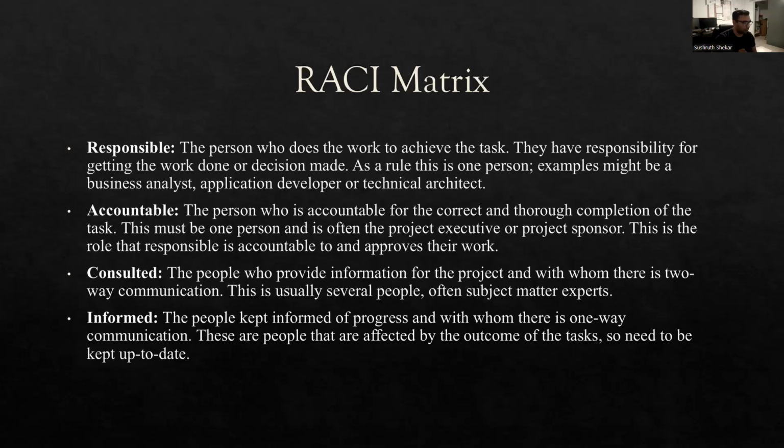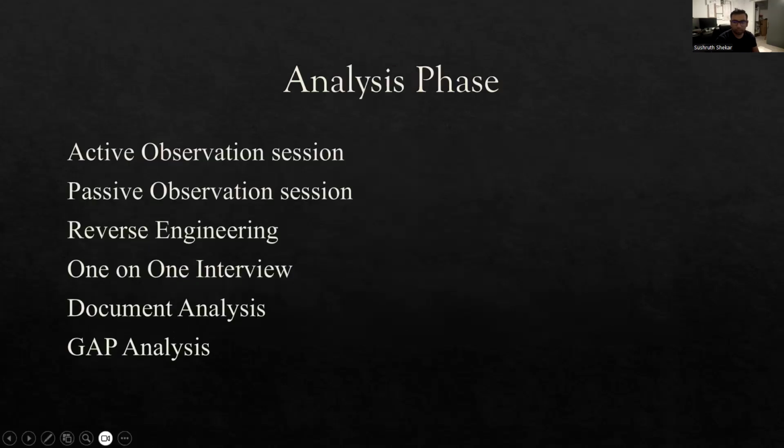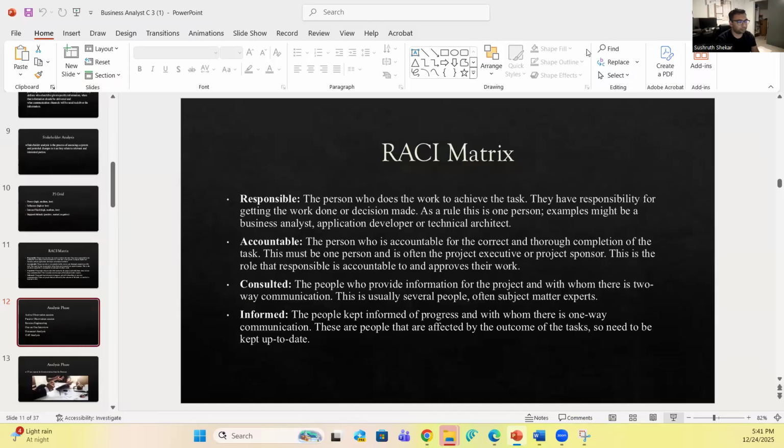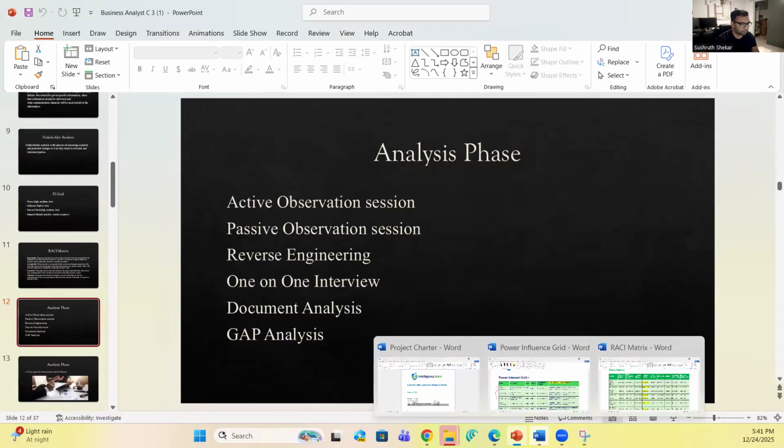So that is informed. Now we know what is responsible, what is accountable, what is consulted, and what is informed, and what these words mean in the context of an IT project. Now let's go into the actual RACI matrix that I have drafted for you. So here it is.